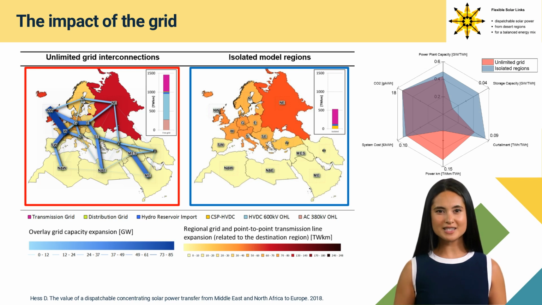In this analysis, the focus is on the overlay grid as spatial flexibility in the UMENA region. Therefore, two scenarios are applied. The scenario, unlimited grid, is based on the unlimited expansion of an overlay grid that connects regions in UMENA. Such a scenario implies a strong collaboration inside UMENA. The other scenario, isolated regions, excludes this overlay grid but still uses grid expansion inside the regions, applying the transmission